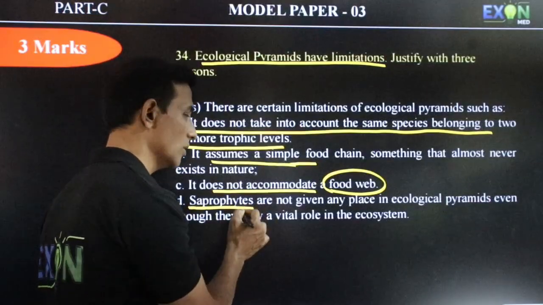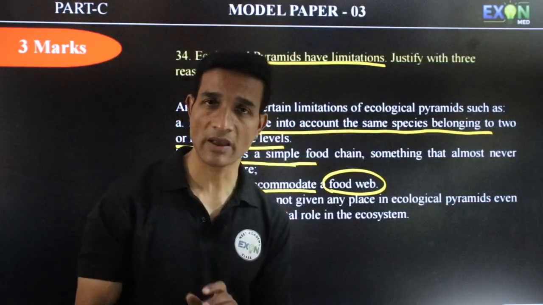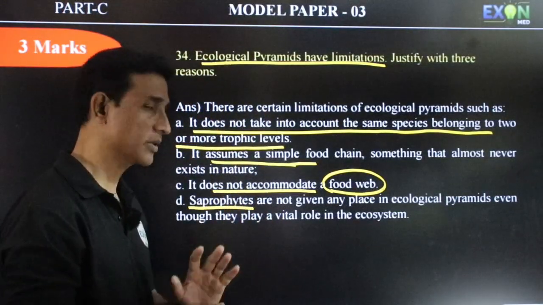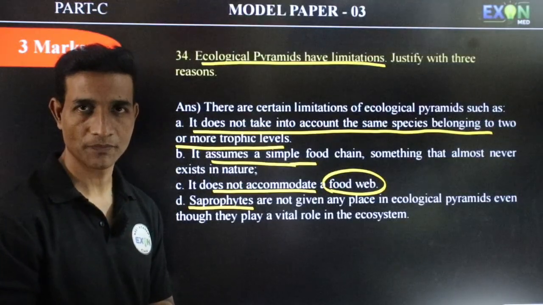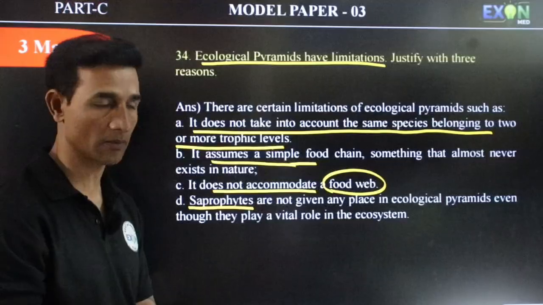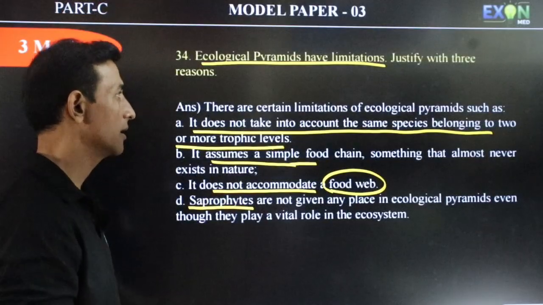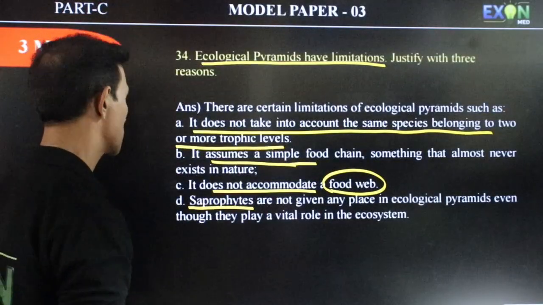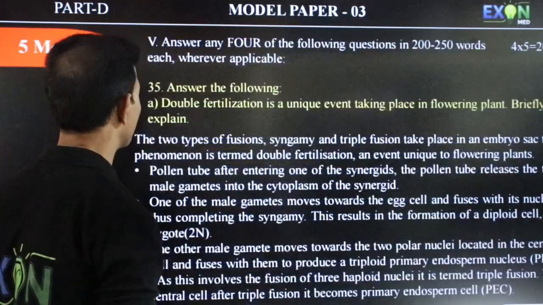Then lastly, in ecological pyramids, they have not mentioned the decomposers, nothing but saprophytes, and they are the ones who play an important role in the ecosystem, but they are not mentioned in any type of ecological pyramid. So these are some of the limitations.